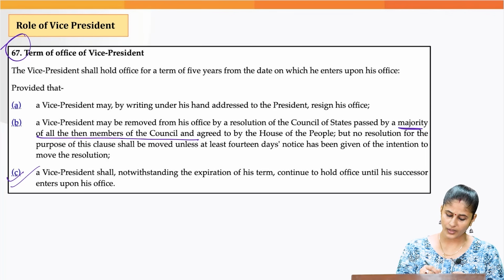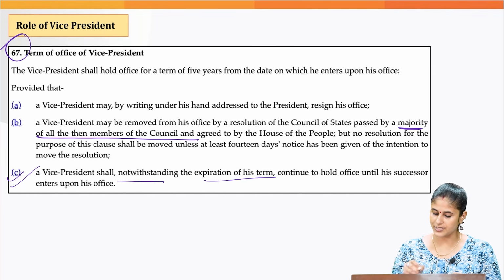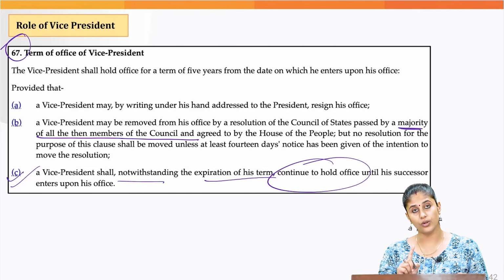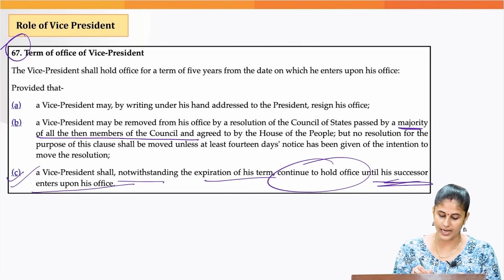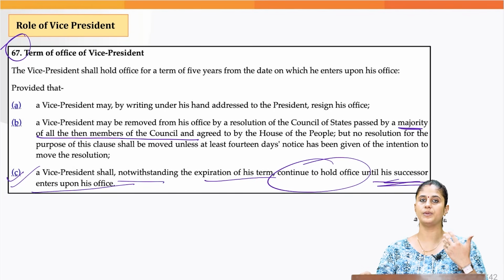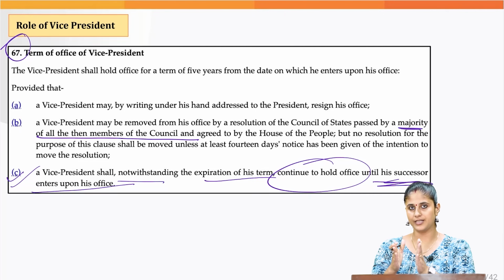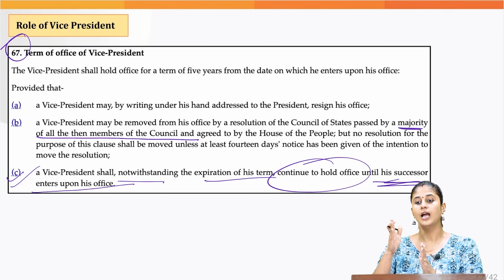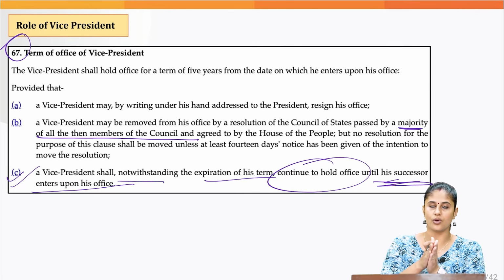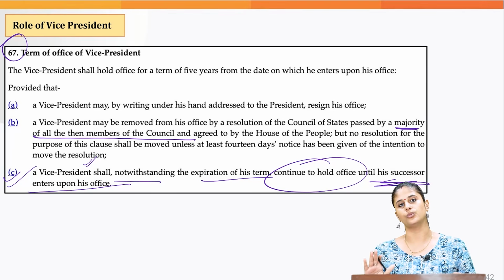Okay, so the Vice President, notwithstanding the expiration of his term, continues to hold the office until his successor enters upon his office. So it's not like the Vice President would be immediately leaving his position right after his or her term is ending. Until his successor assumes charge of the office, the Vice President would continue to work.